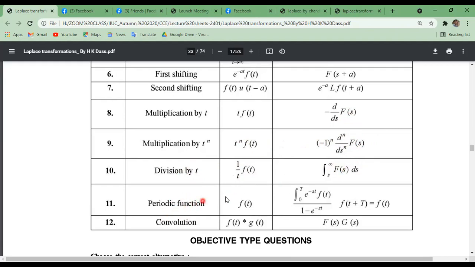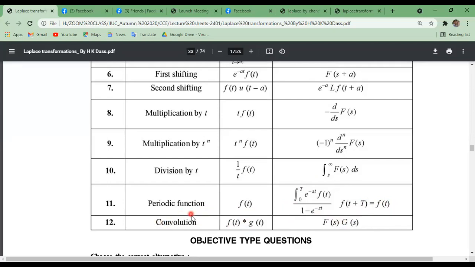Now for a periodic function f of t, the Laplace transformation can be written as the integral from 0 to T of e to the power minus st f of t, divided by 1 minus e to the power minus sT, where f of t plus capital T equals f of t, and capital T is the period. Now at last, the convolution theorem: the Laplace transformation of the convolution of two functions f of t and g of t can be written as the product of their individual Laplace transformations, so F of s into G of s.